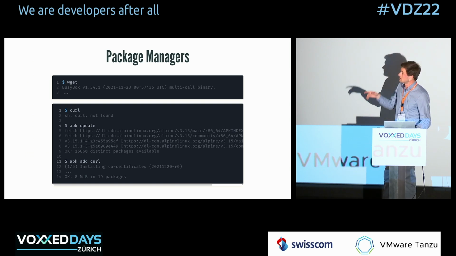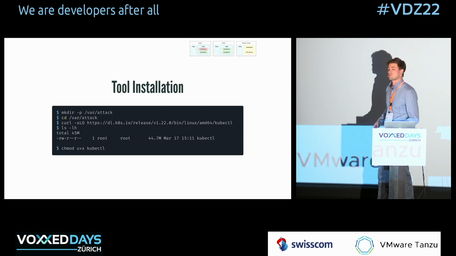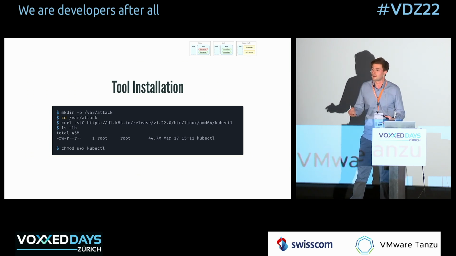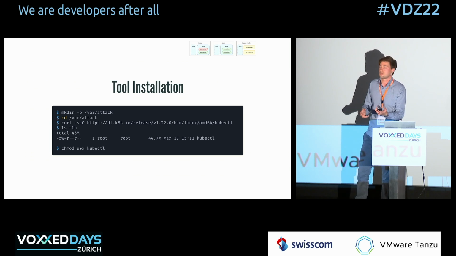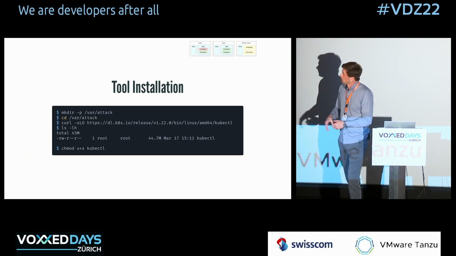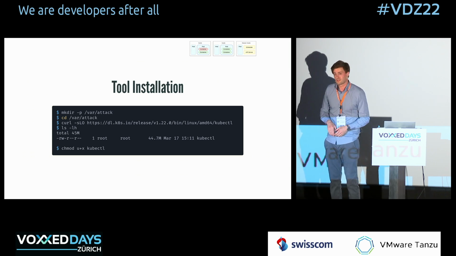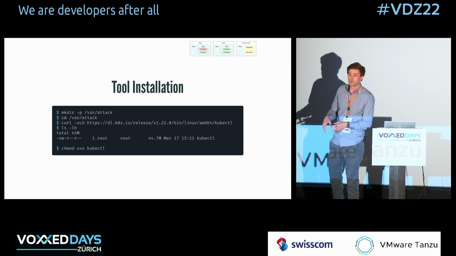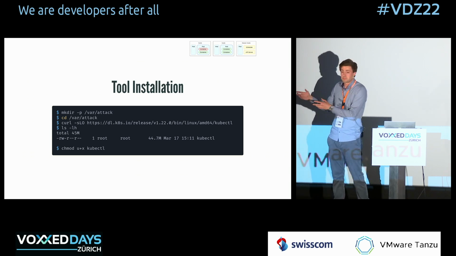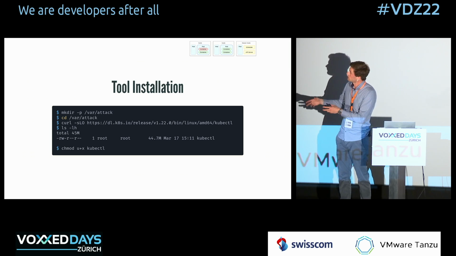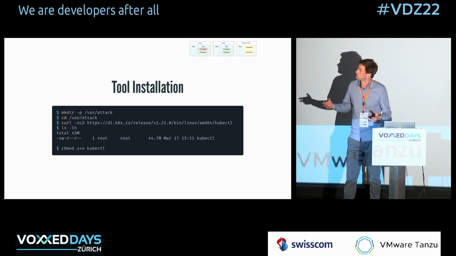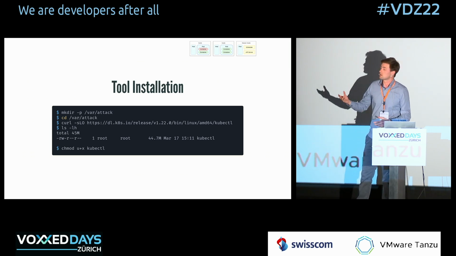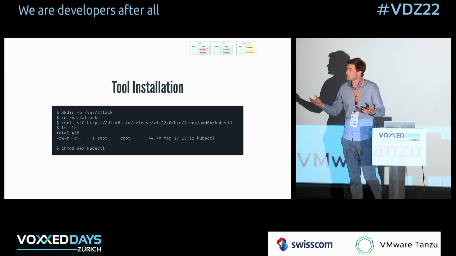But to show you that I don't actually need APK to install curl, I'll use curl to install an additional tool, which is called kubectl. Hopefully most of you know it. It's used to interact with the Kubernetes API. So I can create a little folder called var attack. It's very inconspicuous. No one's going to realize that it's a bad thing. And I just pull kubectl, like a statically already compiled version of kubectl that's hosted on the Kubernetes downloads page, and pull it into the directory, and then I make it executable so I can use it. And that's how you can also install tools.